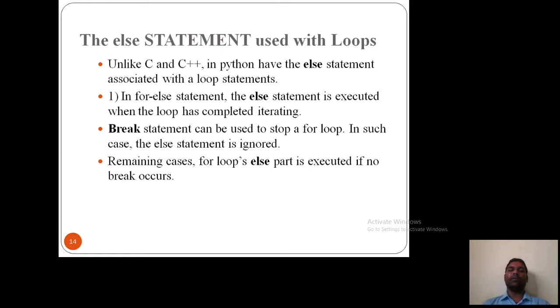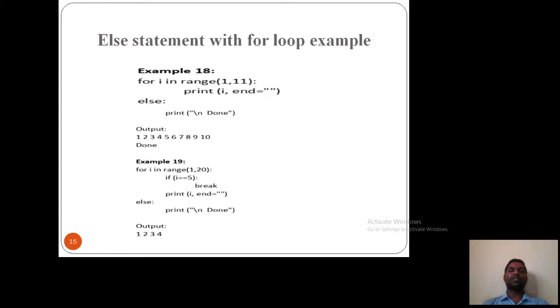We'll see one example. So here is the else statement with a for loop example. For i in range, print i, and else, print done. So i in range 1 to 11 means it will print 1 to 10. After completion of this, it will go to the else block. So 1, 2, 3, 4, 5, 6, 7 up to 10, and then it prints done from else. So that is what happens with the else in a for loop.